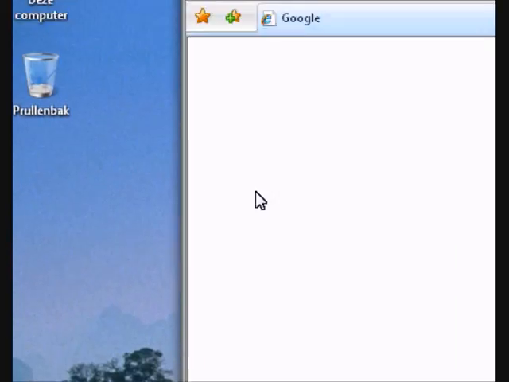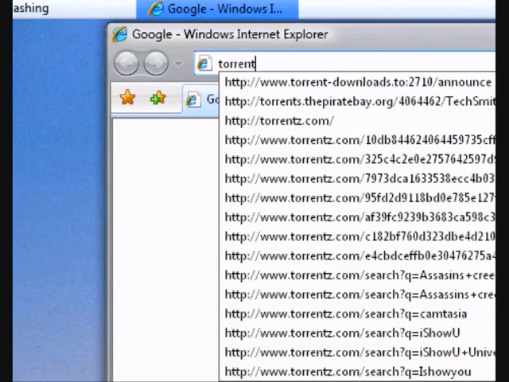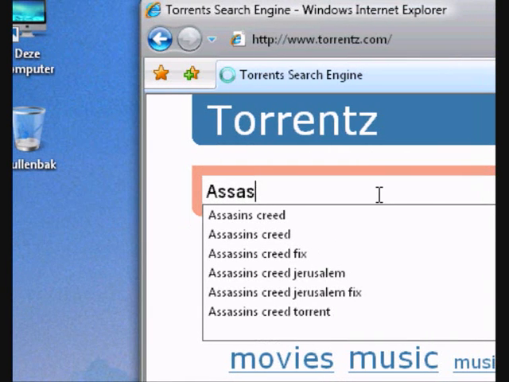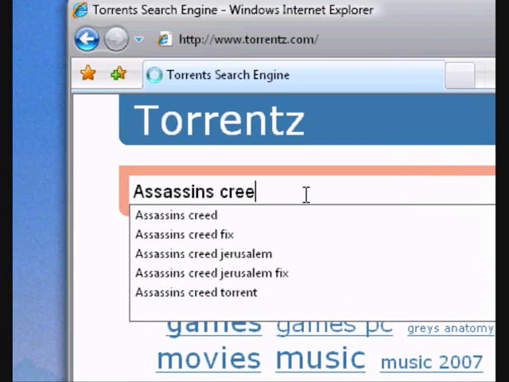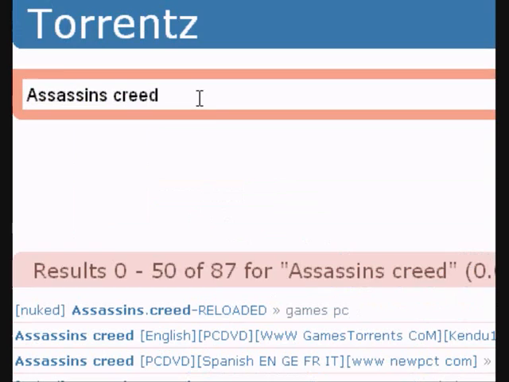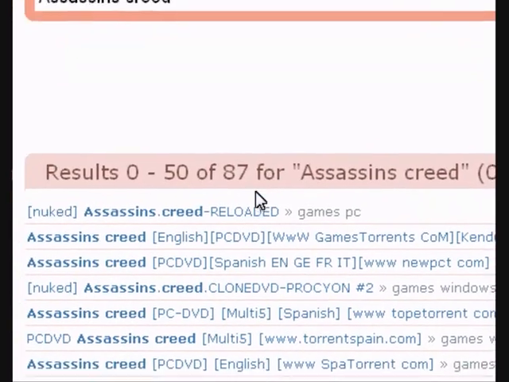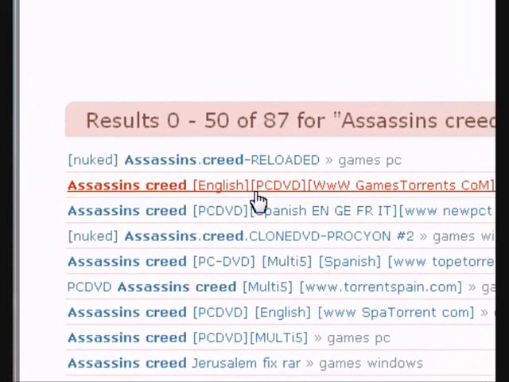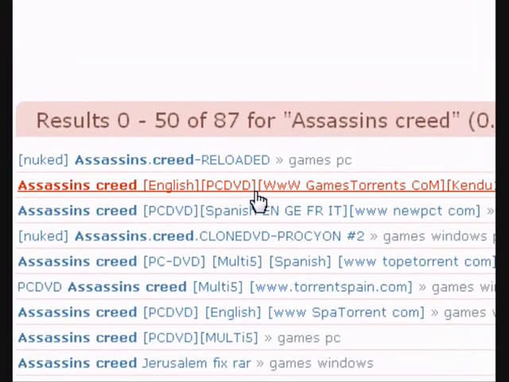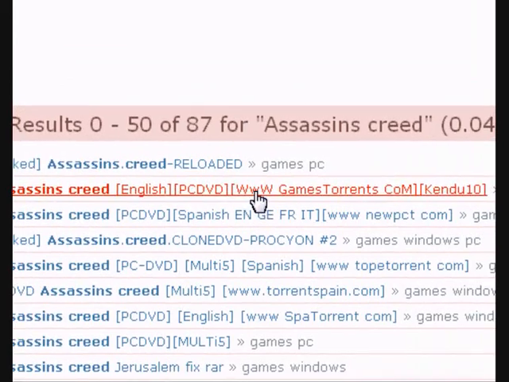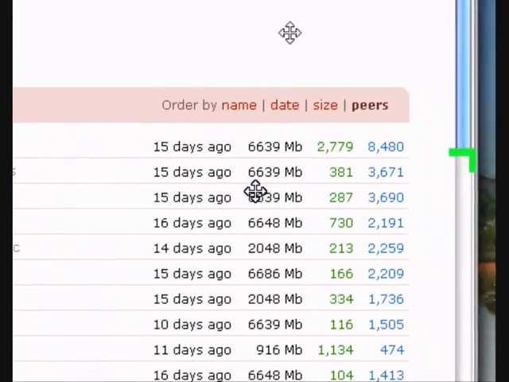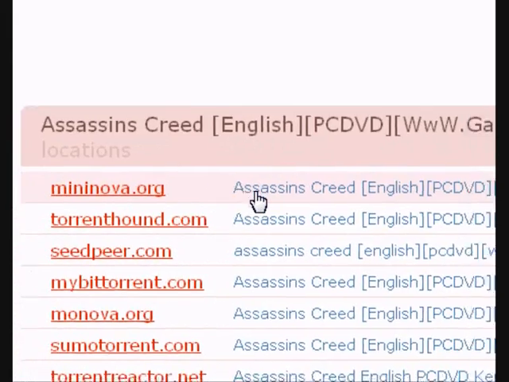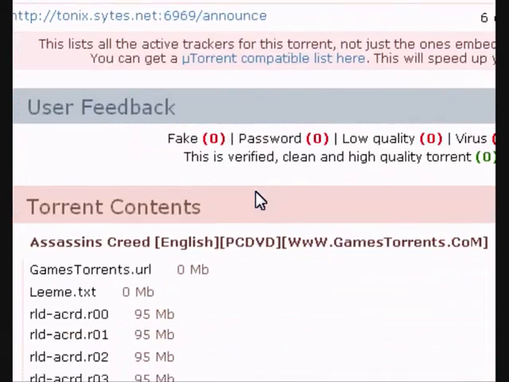If you can't find my website or something like that, we just download it here, torrents.com, and type in Assassin's Creed. You'll get a list of all available torrents, and I think it's the second one. Let's see. Yeah, just click it. Let's have a look.